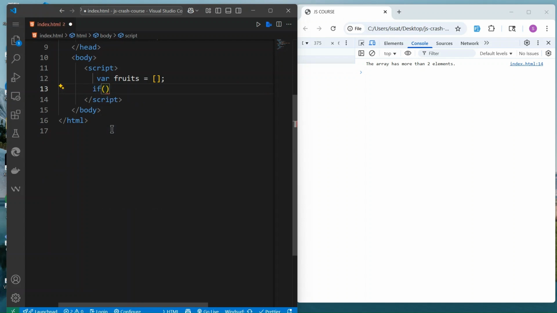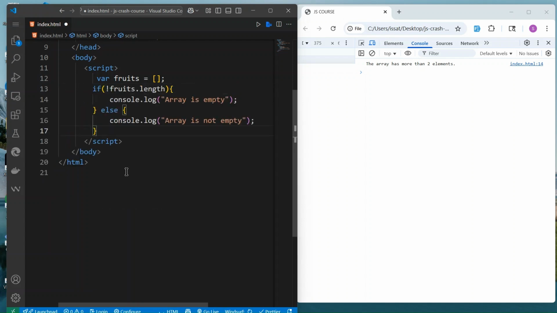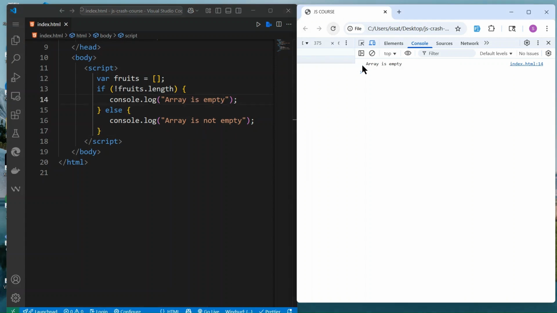So you can do if not empty array, if there's no length, that means there's nothing in the array. So we console.log array is empty, else array is not empty. If I save this, we'll get the top one, array is empty, because we check the length. We check, okay, there's nothing in there. But if I add something like 1 and I reload, array is not empty. So this is it about array. I've promised you we're going to see this. So this is it.